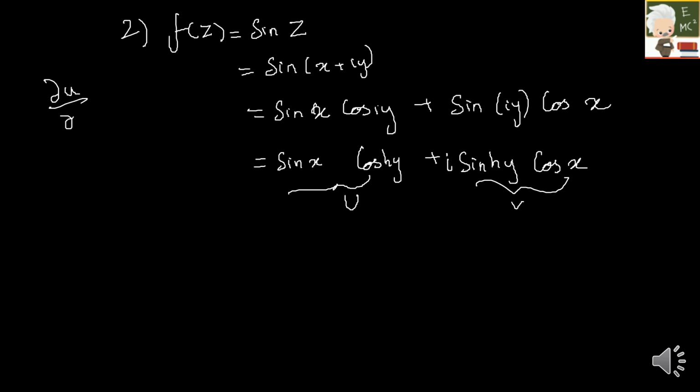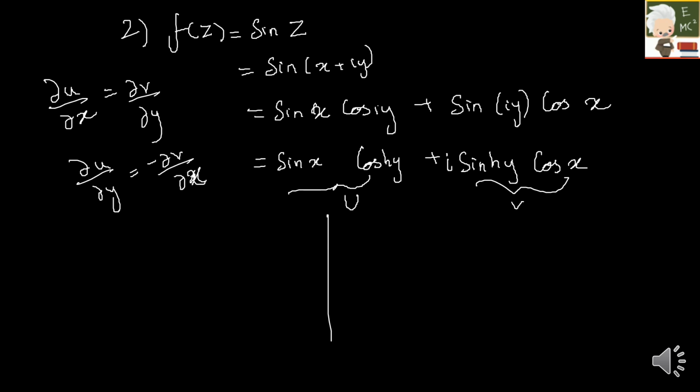Dou u by dou x is equal to dou v by dou y, and then next is dou u by dou y is equal to minus dou v by dou x. Sorry, dou x. So let us do one by one. So first it is dou u by dou x. If I am differentiating with respect to x, this would be cos x cos hyperbolic y. Next is dou v by dou y.